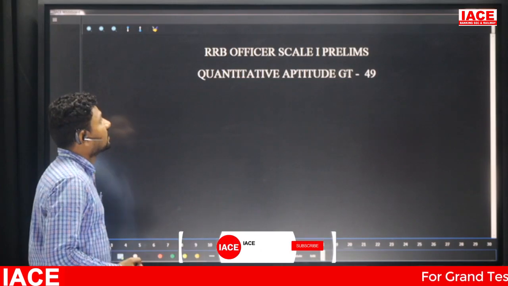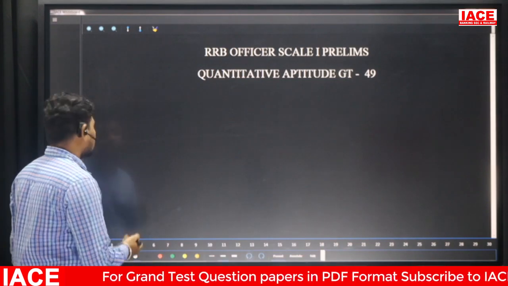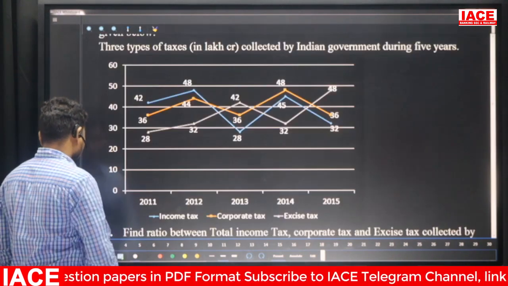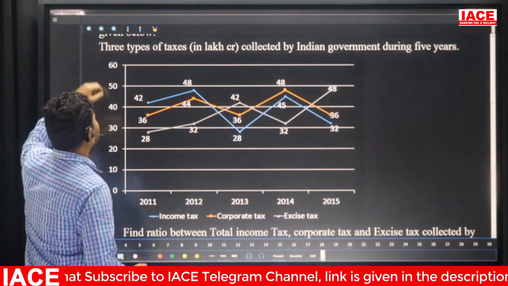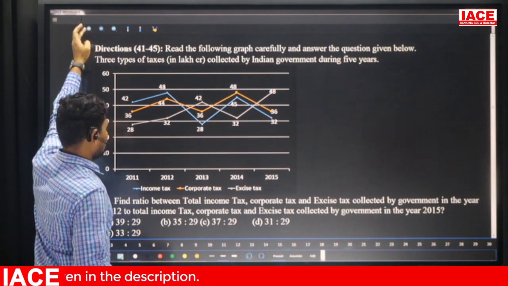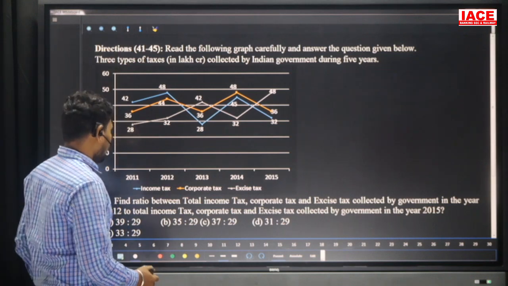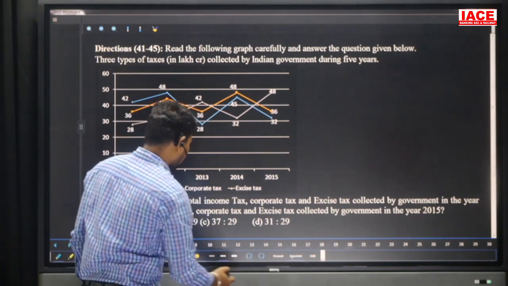Today we are discussing RRB Officer Scale 1 Prelims, Quantitative Aptitude Grand Test 49. So we'll move to the questions. Let's see the first one. The first one is data interpretation based on a line graph. So we'll see the questions and solve them. Questions 41 to 45 are based on this DI.